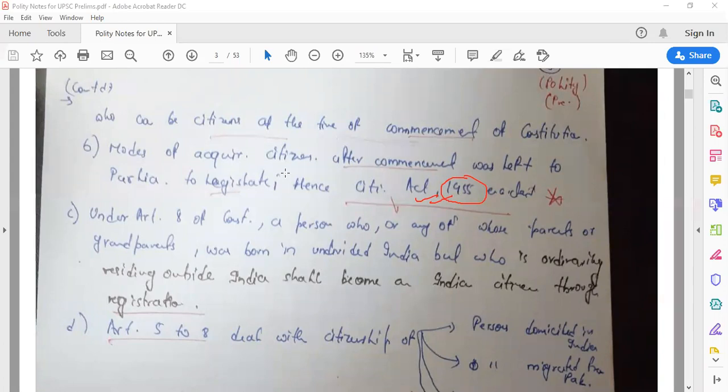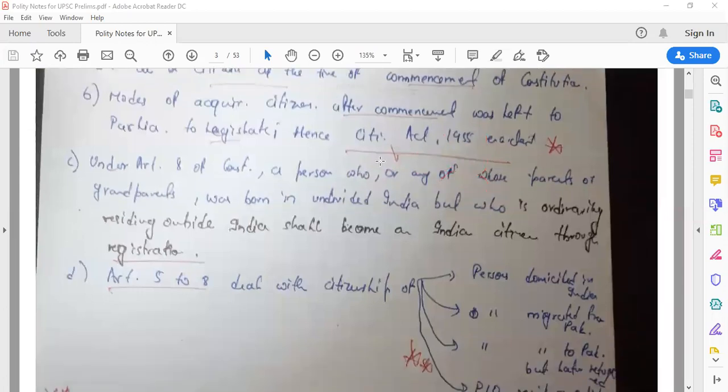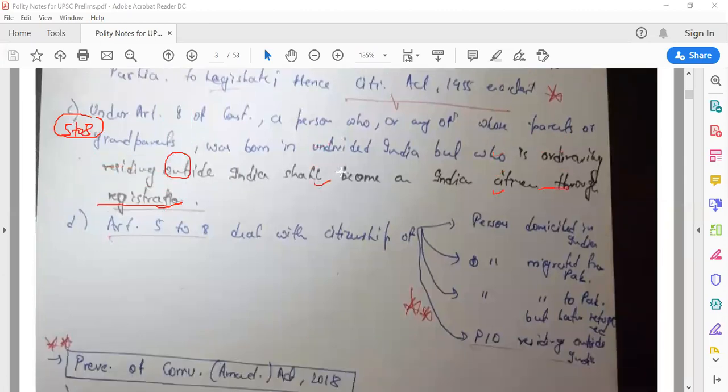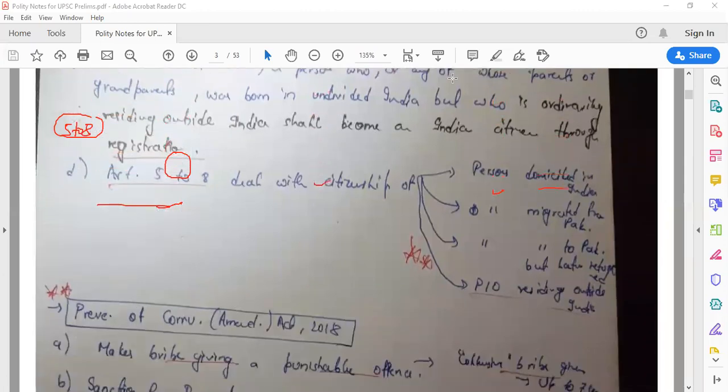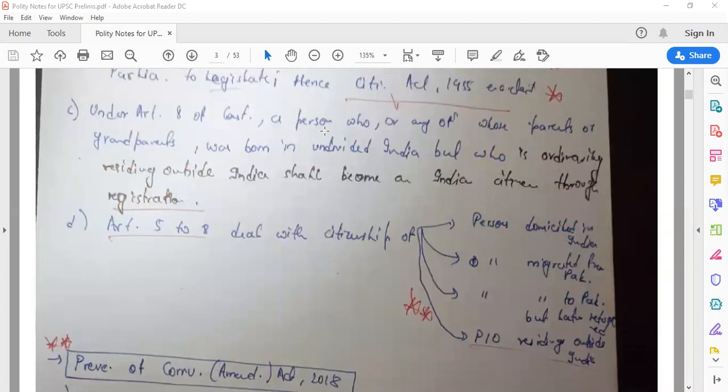Now let's talk about certain important things which can be asked in exam. So under Article 8, we know that Article 5 to 8 deals with citizenship. Under Article 8 of the Constitution, a person who or any of whose parents or grandparents, not only parents, even grandparents, was born in undivided India, but who is ordinarily residing outside India. Are you understanding what they're saying? They're saying such a person currently residing outside India can become an Indian citizen through registration.